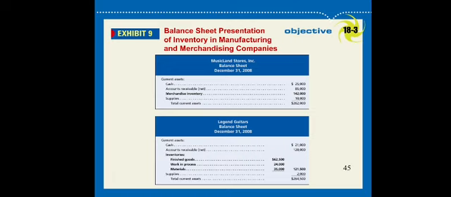Let's say you have a grocery shop. You purchase bread, sugar, rice from a supplier. That is your cost. And then you sell the same bread, rice, sugar to customers. So you will get profit. Revenue minus cost, you will get gross profit, and then minus expenses, you will get net profit.